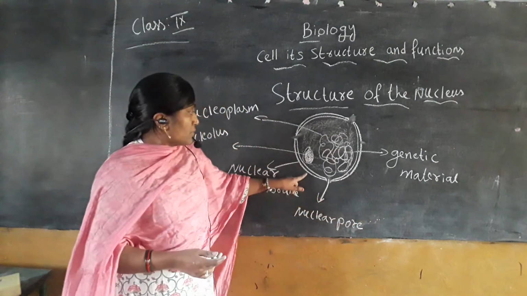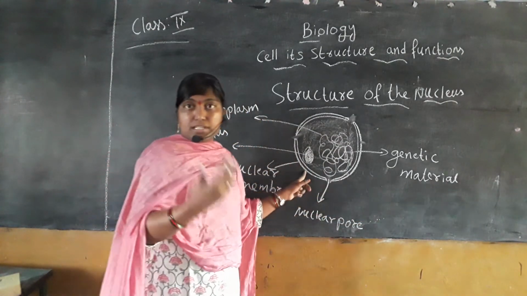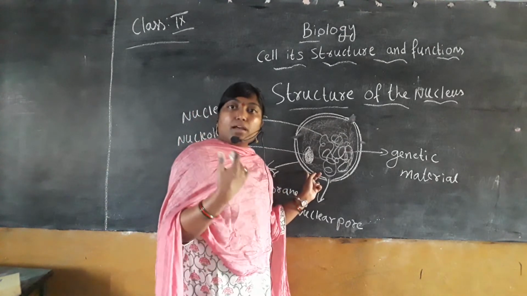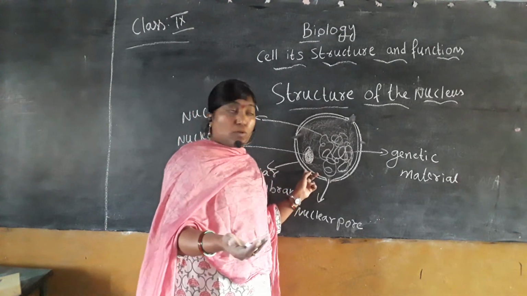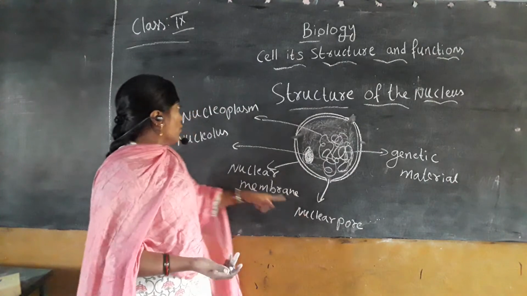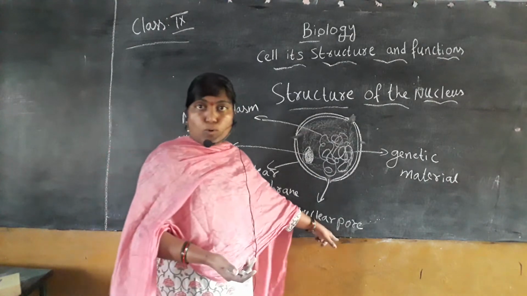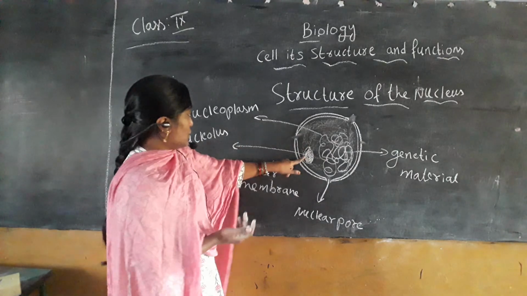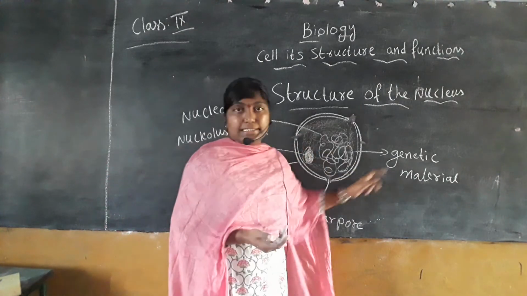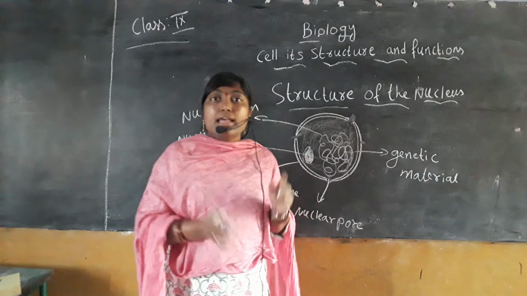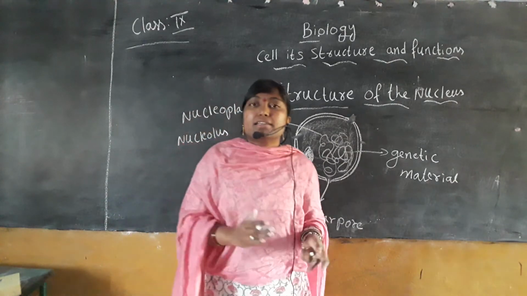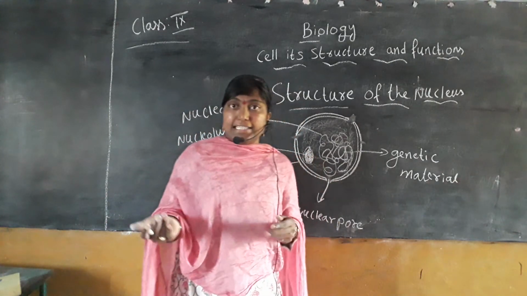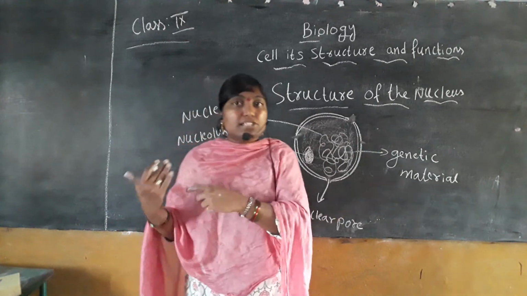So it is the nuclear membrane which separates the nucleus from the contents of the cytoplasm. Then there are the nuclear pore, nucleoplasm, nucleolus, and the genetic material, which is responsible for carrying the characters from the parents to their children.